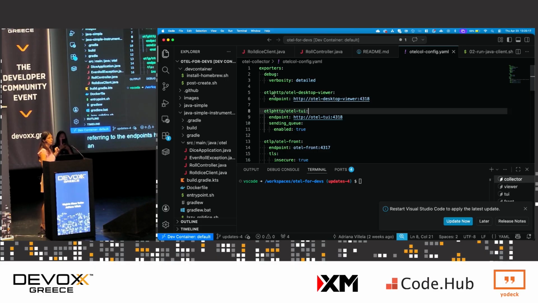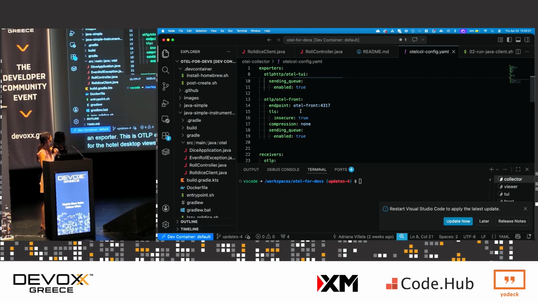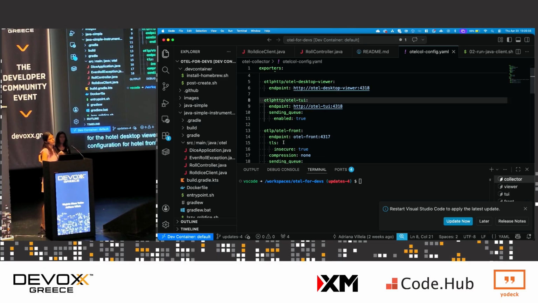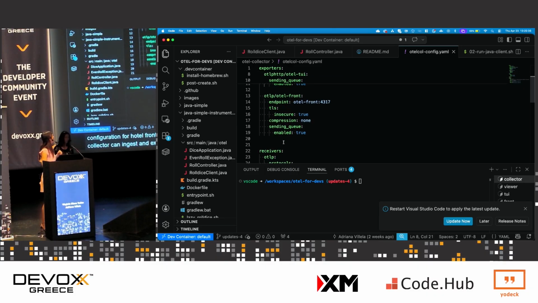This is an OTLP exporter, that OTLP format from OpenTelemetry. We have the config for the OTel Desktop Viewer. This is the configuration for OTel TUI, and then the configuration for OTel Front. These 2 are HTTP, and then this is gRPC. So the OTel collector can ingest and export in both HTTP and gRPC.